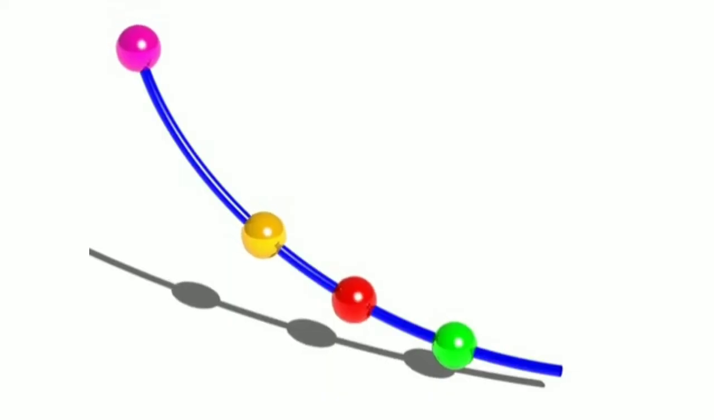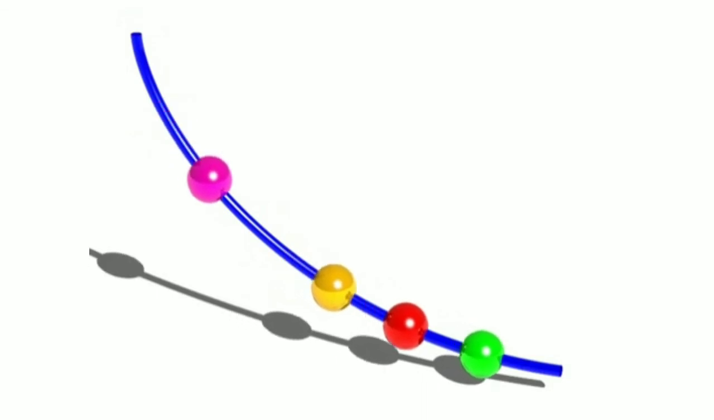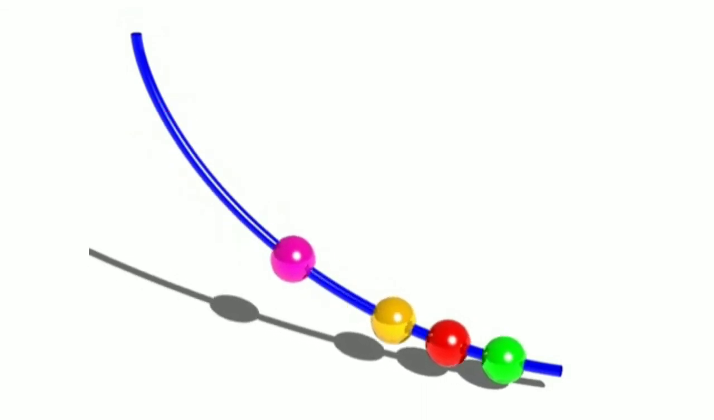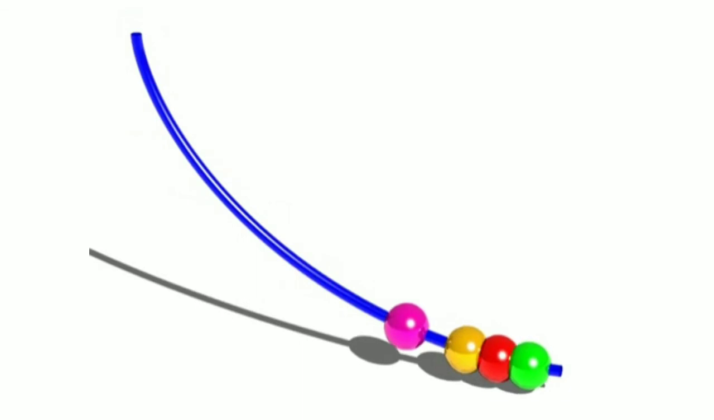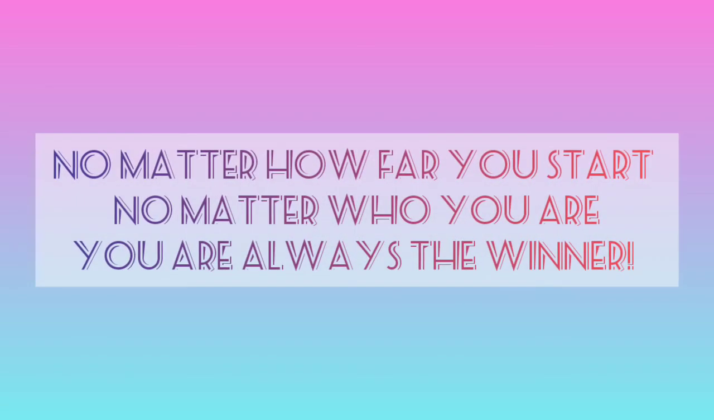A tautochrone or an isochrone curve is the curve for which the time taken by an object sliding without friction in uniform gravity to its lowest point is independent of its starting point on the curve. So remember, no matter how far you start, no matter who you are, you are always the winner.